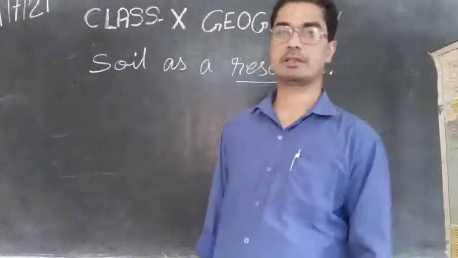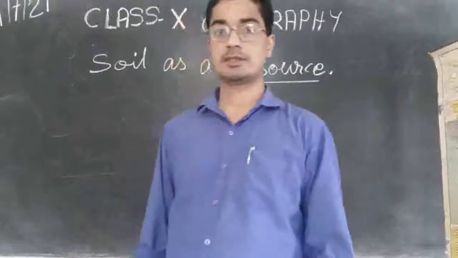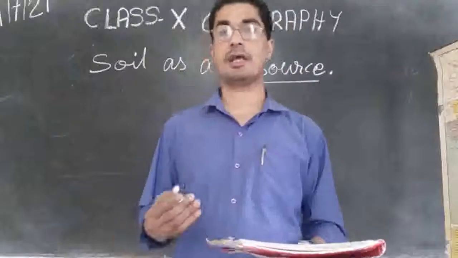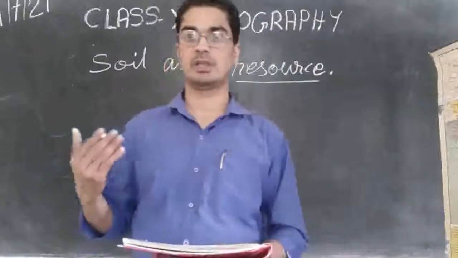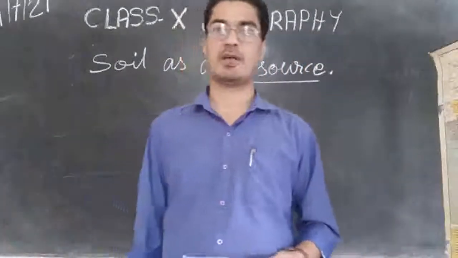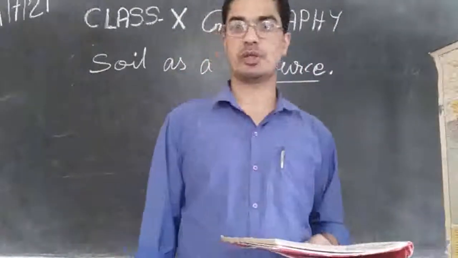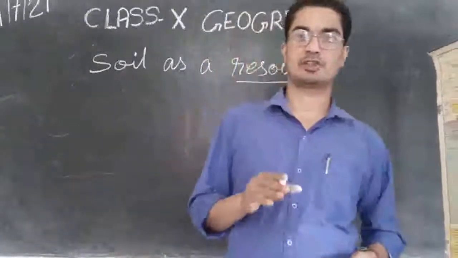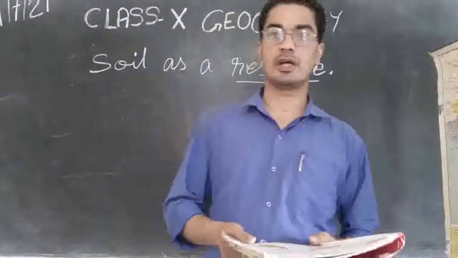As we have already said in the previous classes, the soil is the support system where the plants are growing, where the animals are growing. They are all on the soil. We cannot imagine that they are living always in the air. The birds may be able to fly sometime in the air, but when they are tired, they have to sit on the soil or on the tree. The tree is growing on the soil. So ultimately, it is the soil that is supporting everything, and so the soil is very important.